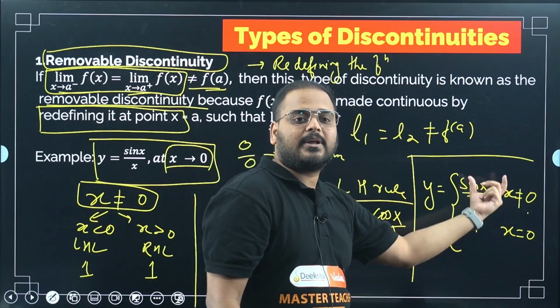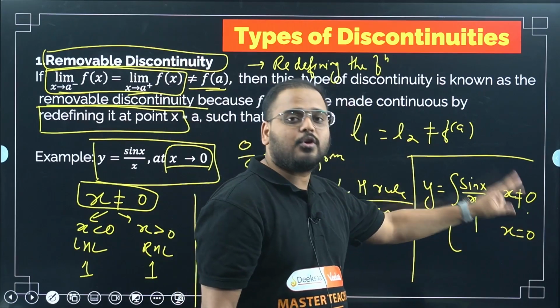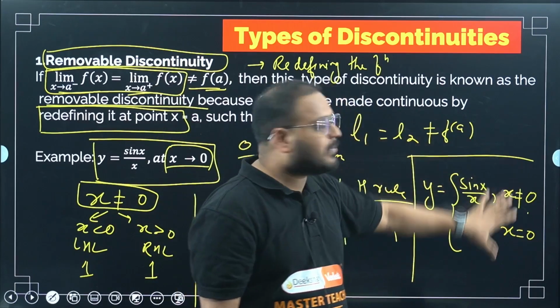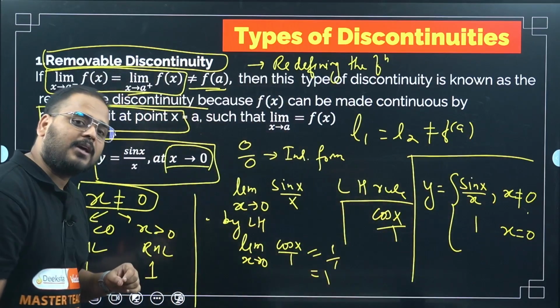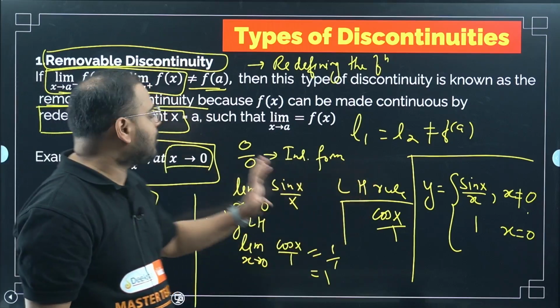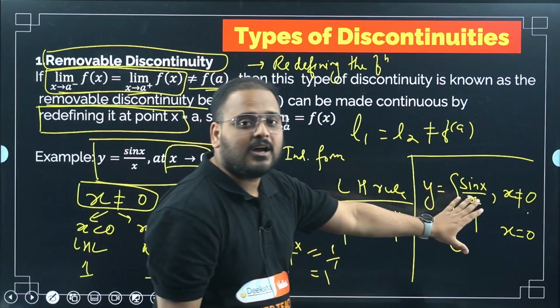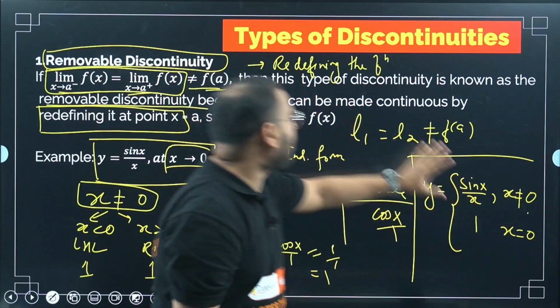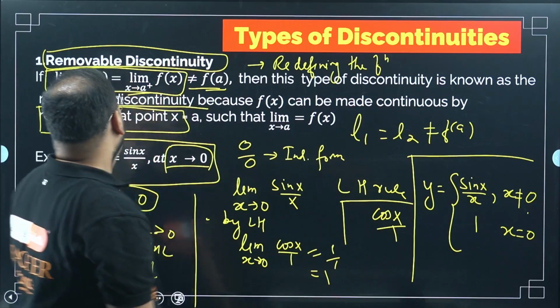So what is happening? The function is becoming continuous. Please check here. Equal to 0, it's 1. Not equal to 0, two conditions, both are equal to 1. So it means the function y is continuous. Over here there was a discontinuity because we were not able to find the value of sin x by x. But after redefining the function, I got this function to be continuous. So this is called removable discontinuity.